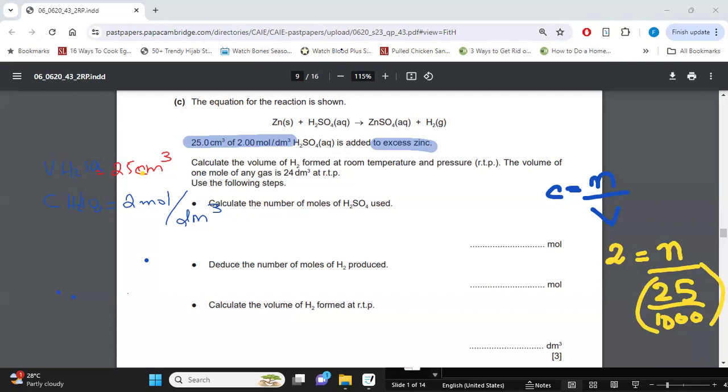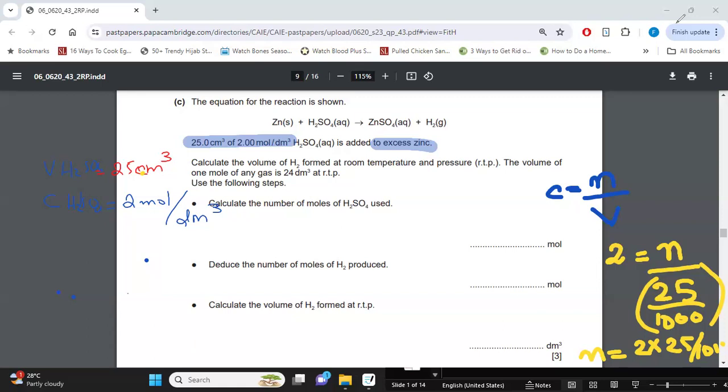So I will solve for the number of moles. My number of moles is going to be 2 multiplied by 25 divided by 1,000. Right? If we go ahead and calculate, would somebody like to let me know what the answer is? 0.05. 0.05 is absolutely correct.